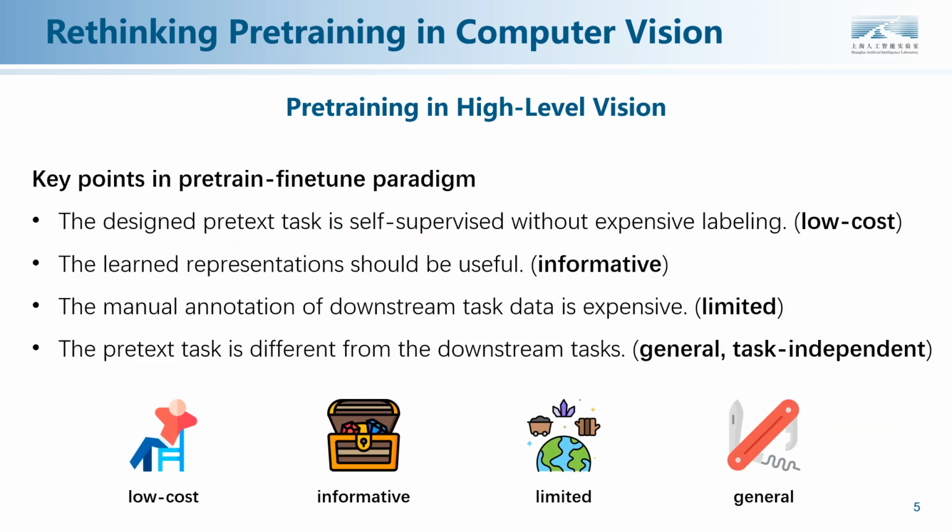To sum up, there are several key points in pre-train fine-tune paradigm. The designed pretext task is self-supervised without expensive labeling. The learned representations should be useful. The manual annotation of downstream task data is expensive. The pretext task is different from the downstream tasks.